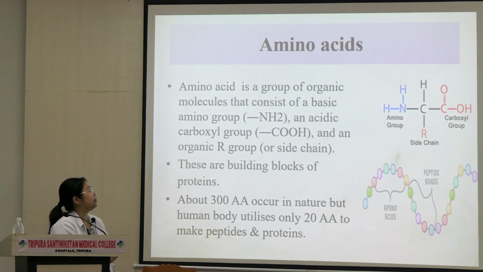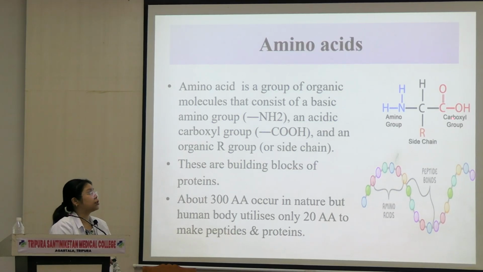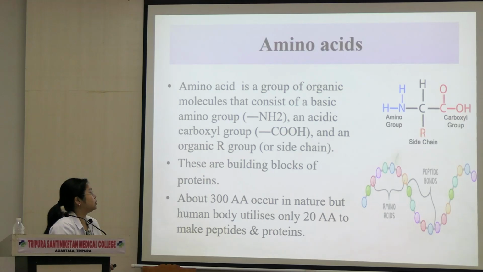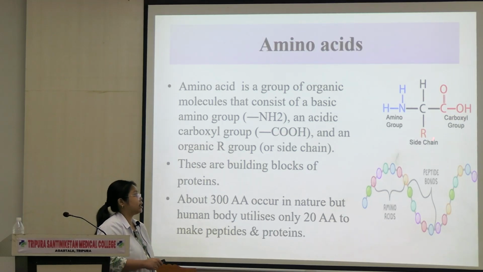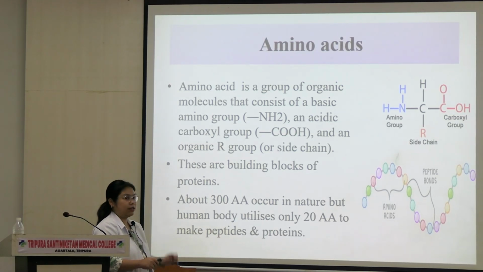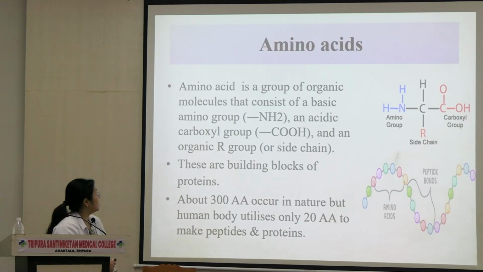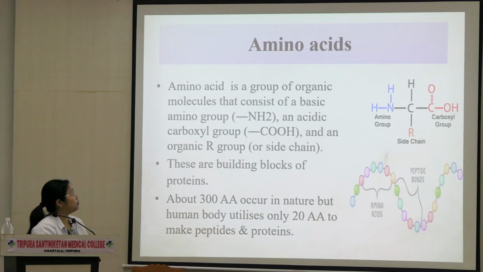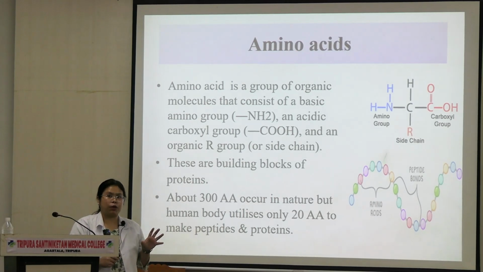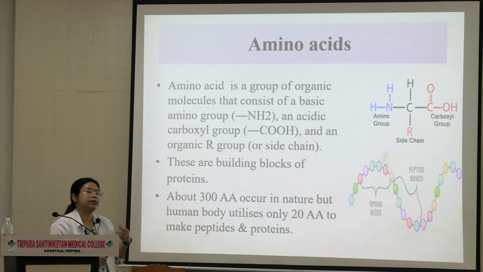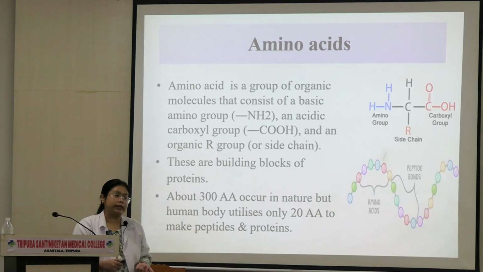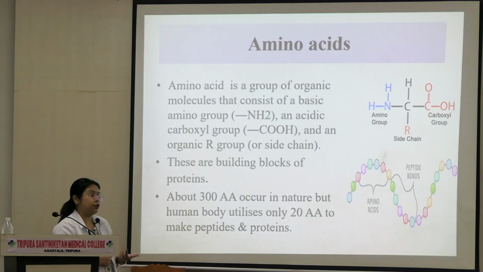Here we have an amino group, we have a carboxyl group. The amino group is basic in nature, the carboxyl group is acidic in nature. And we have an extra thing called a side chain. This is named R, which is variable in each amino acid. So this is known as the amino acid. Any organic molecule or group of organic molecules that has an amino group and a carboxyl group in it is known as an amino acid.